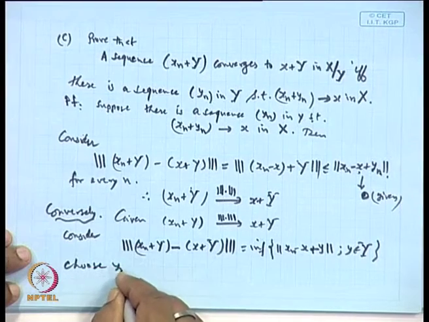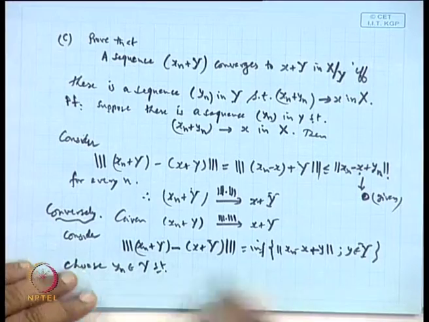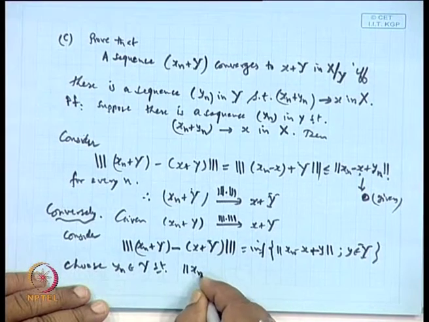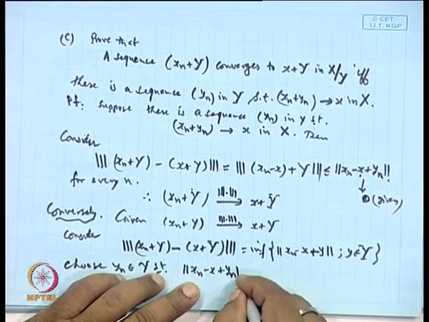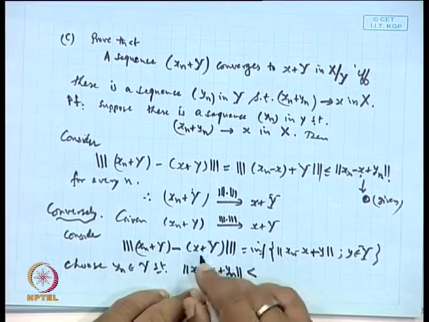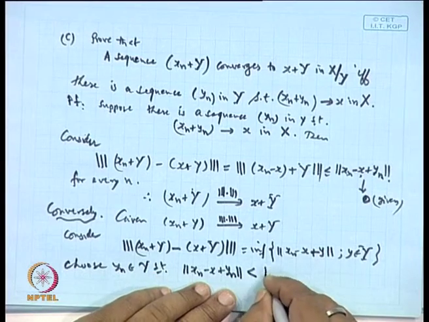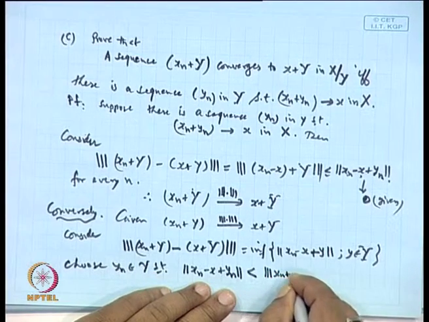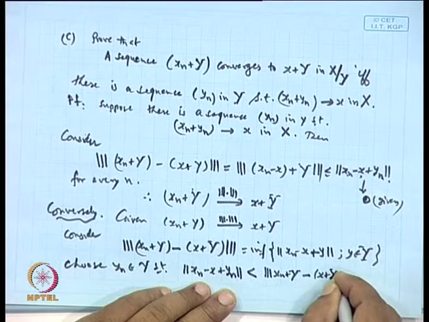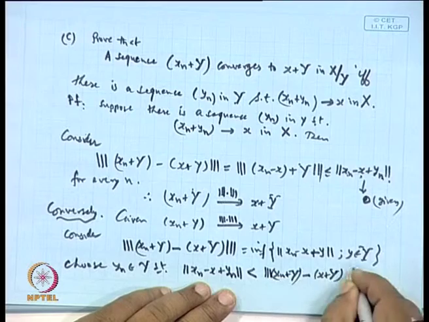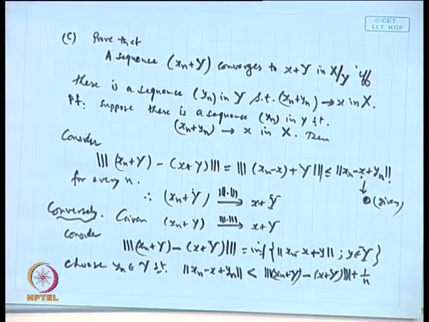So, pick up the y_n, choose y_n belonging to capital Y such that the norm of x_n plus y_n minus x will be strictly less than the infimum of this value plus 1 by n, where 1 by n is an epsilon number. Okay?